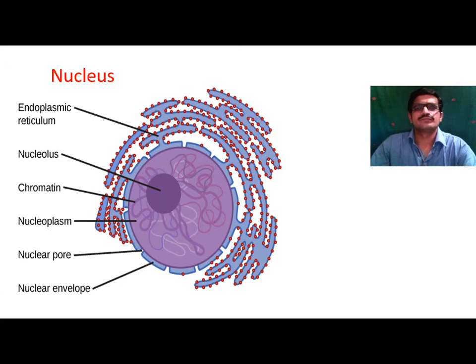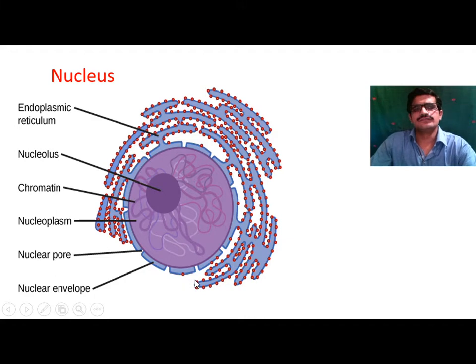Next one, structure of nucleus. So nucleus is present in the eukaryotic cell. In case of prokaryotic cell, it is primitively developed, or it is a simple structure. That's why the nucleus is not well defined in case of prokaryotic cell. In case of eukaryotic cell, the nucleus is well defined and the structure is very complex.